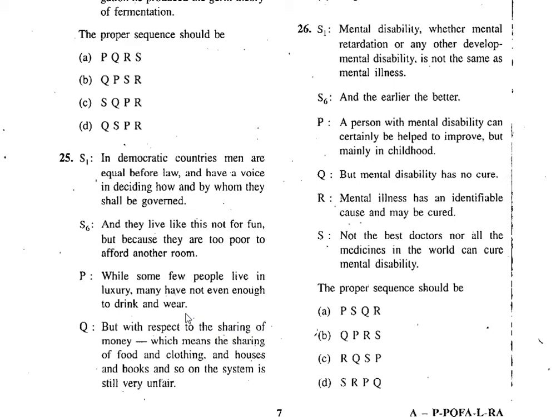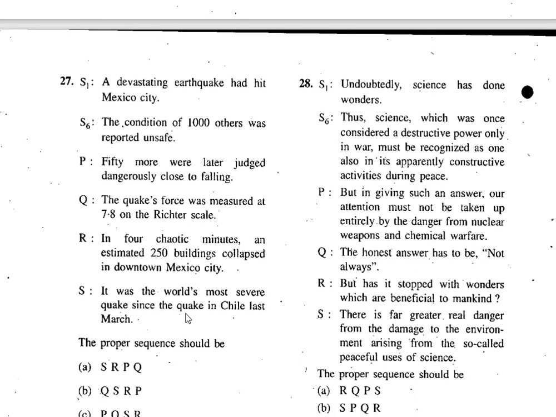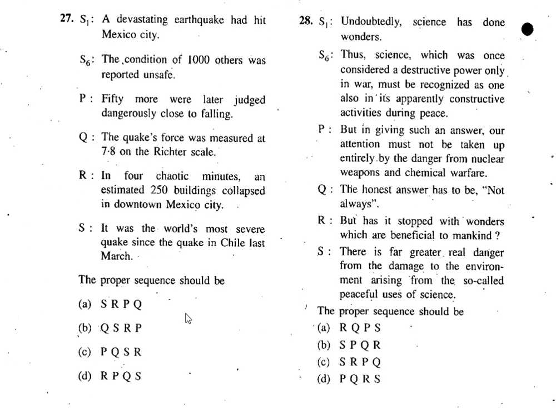Okay, so let's go to the 27th one. So 27th and 28th, these are the two that we are at. So S1: a devastating earthquake had hit Mexico City. P: The condition of 1,000 others was reported unsafe.